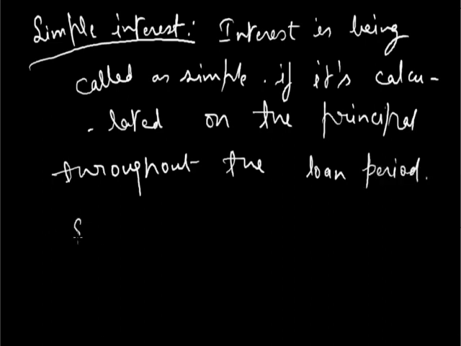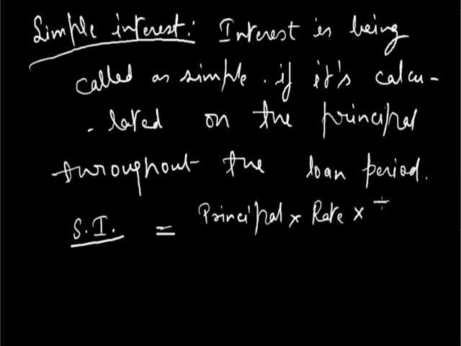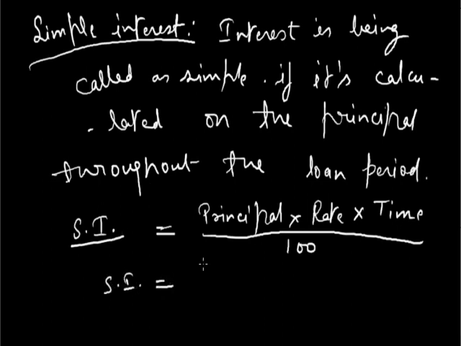Now the formula for calculating simple interest, which is also abbreviated as SI, is SI equals principal multiplied by rate of interest multiplied by time in years divided by 100. In short it is written as SI equals P times R times T divided by 100, where principal is written as capital P, rate as capital R, and time as capital T.